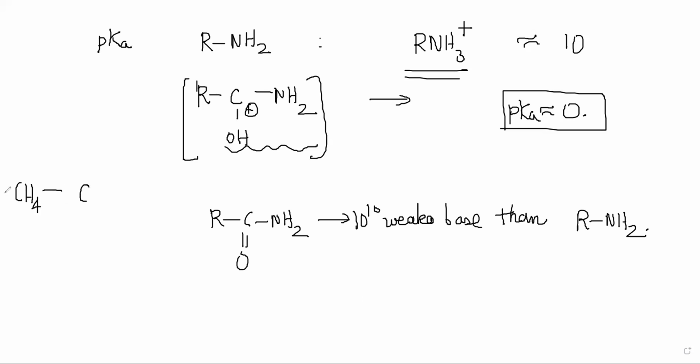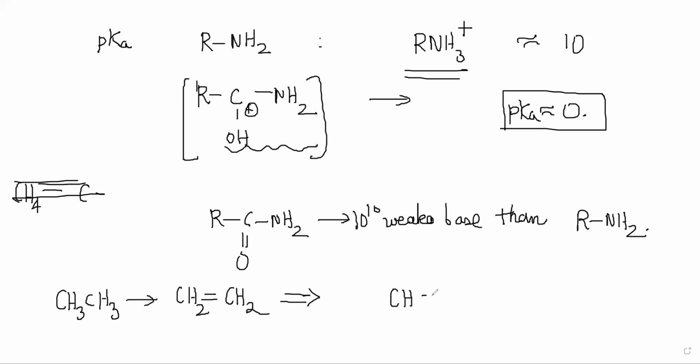Suppose you have, okay, let's look at CH3CH3, this is ethane, to CH2 double bond CH2, and finally ethyne, right? So the carbon atoms here have sp3, sp2 and sp character, the orbitals, right?